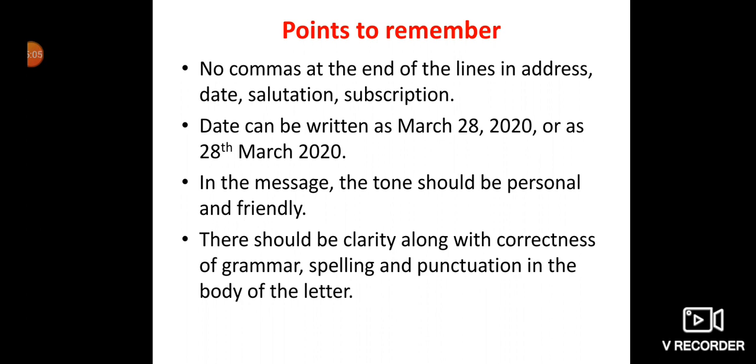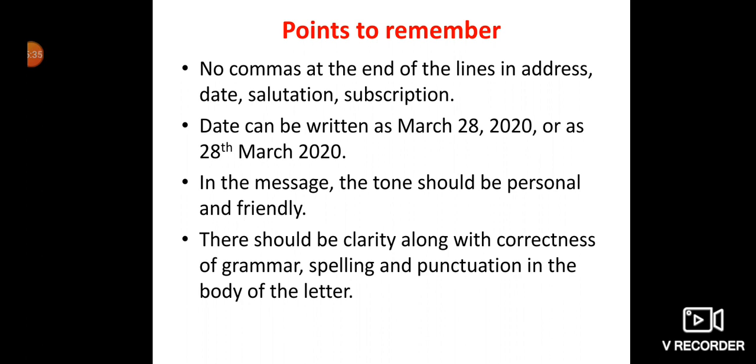Then in the message, the tone should be personal and friendly because it's an informal letter. An informal letter we are writing to our relatives, to our friends. So your tone should be personal and friendly. There should be clarity along with correctness of grammar, spellings and punctuation in the body of the letter.